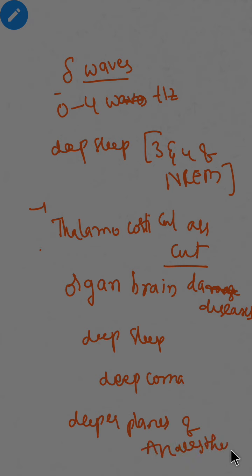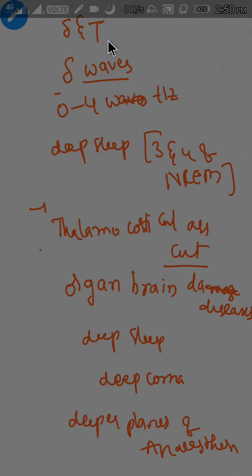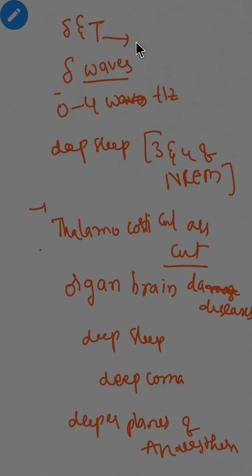See, delta and theta waves are seen when the brain is less active. In such situations these two waves are recorded. As all of us know, when we are in deep sleep, brain takes rest, and that means the activity of brain will be less. In such situation we will see delta waves and theta waves.